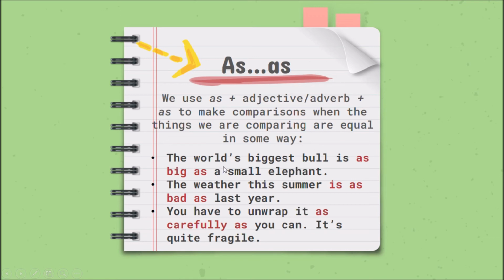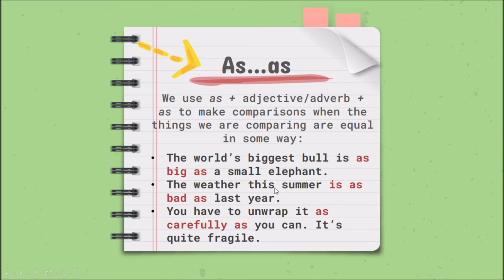The world's biggest bull, el toro más grande del mundo, is as big as, es tan grande como a small elephant, ¿ya? Un pequeño elefante. Es tan grande como un pequeño elefante. Es decir, que un pequeño elefante, un elefante pequeño, es tan grande como el toro más grande del mundo, ¿ya?